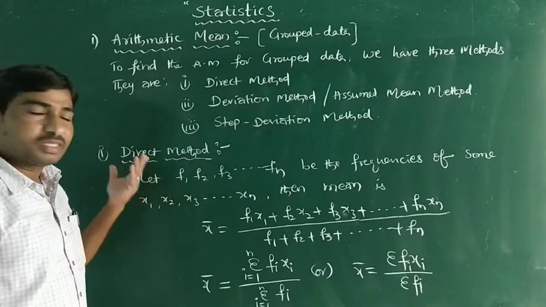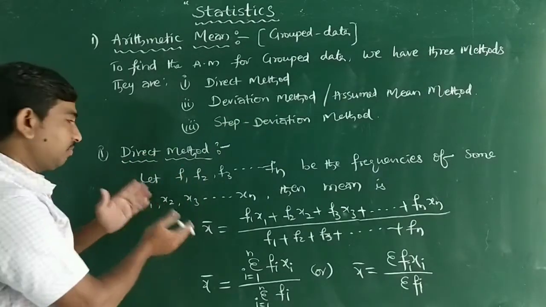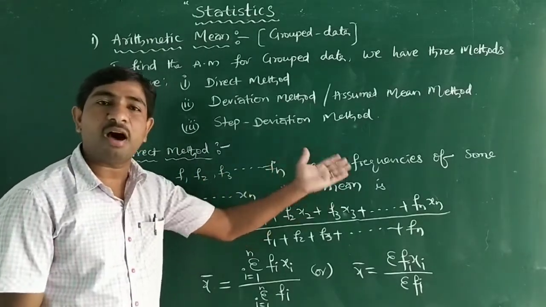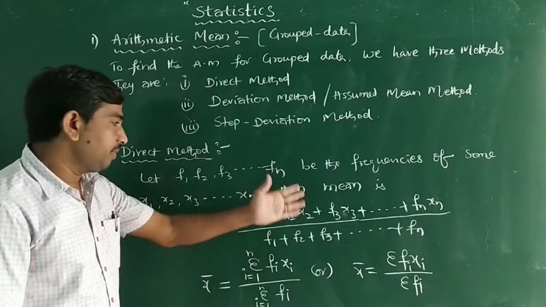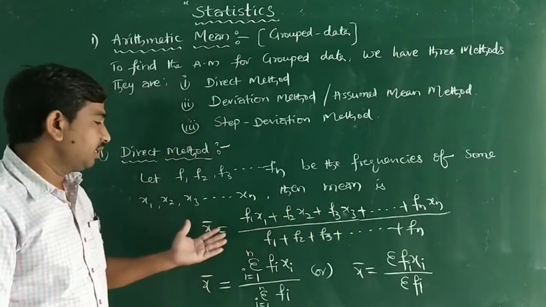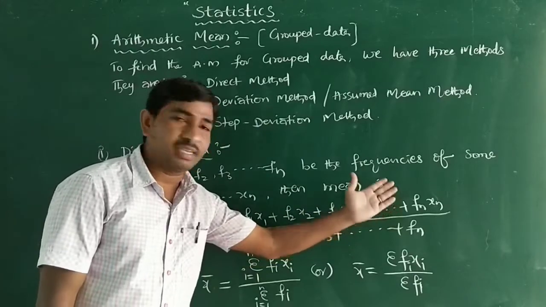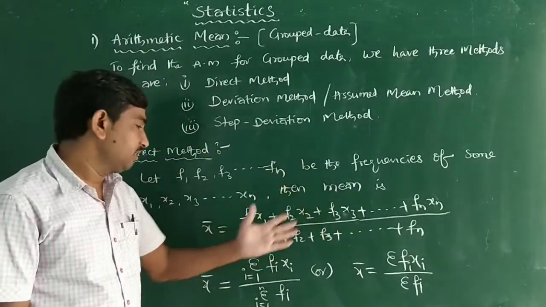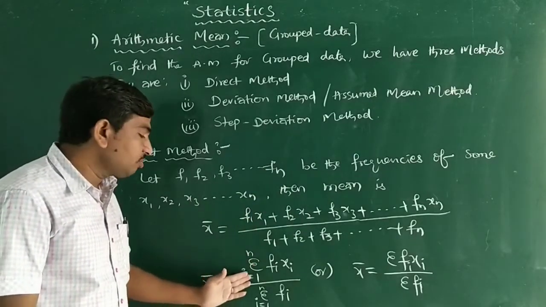First of all, see the direct method. I have already explained that before. Let f1, f2, f3, ..., fn be the frequencies of the observations x1, x2, x3, ..., xn. Then the mean x bar is equal to (f1x1 + f2x2 + f3x3 + ... + fnxn) divided by (f1 + f2 + f3 + ... + fn). This can be written as x bar equals summation from i equals 1 to n.